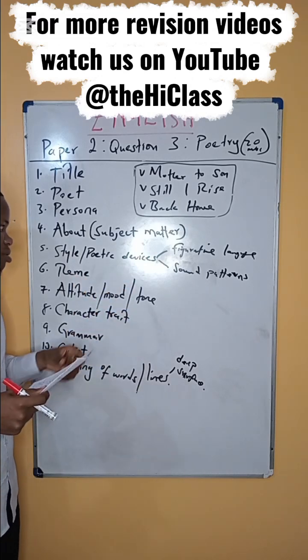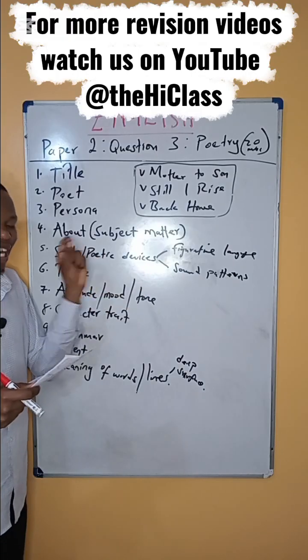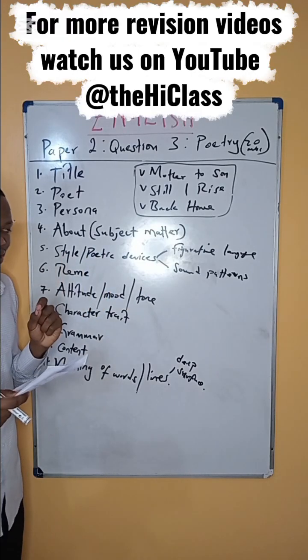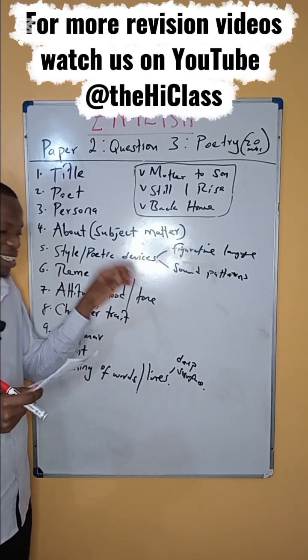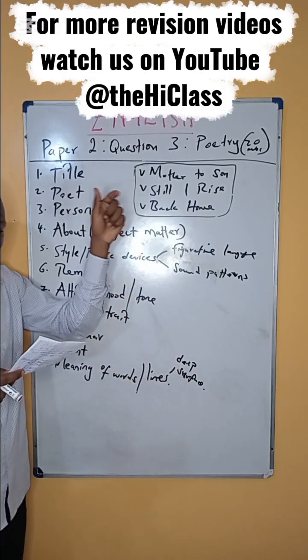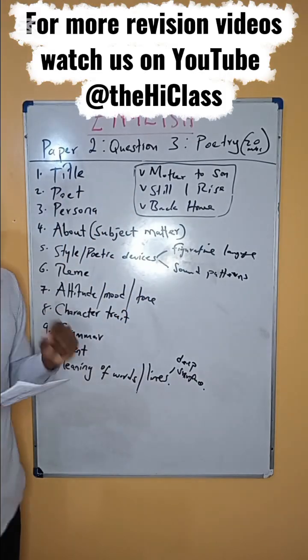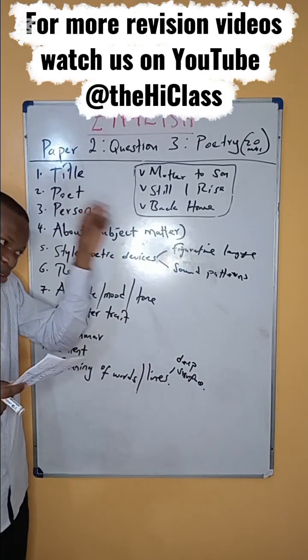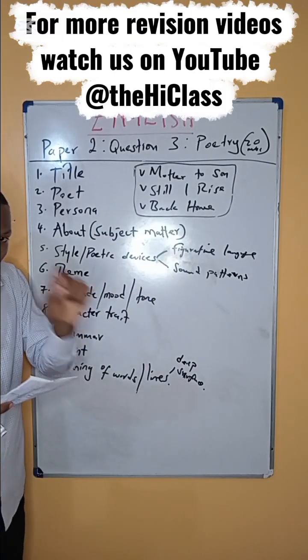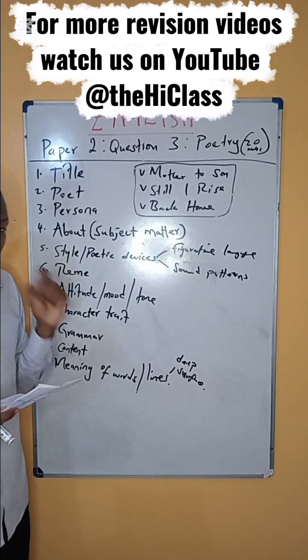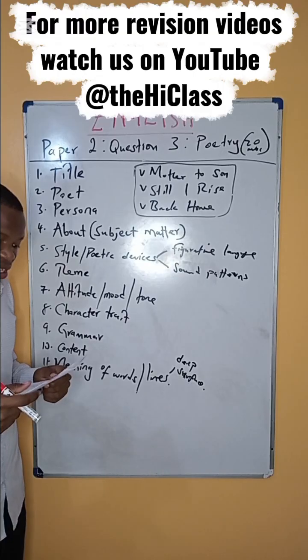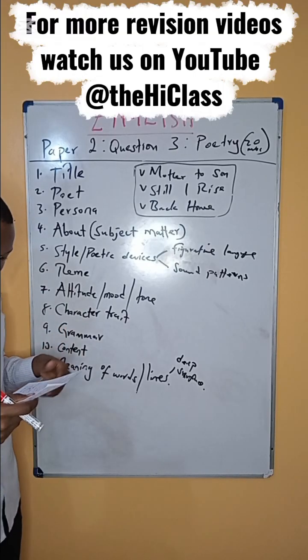Okay? So the trick is give an answer with the evidence, okay? The illustration, if you say a simile, go back to the poem, find that simile and put it there, okay? If you say irony, put the irony there, the style, then put the illustration there for you to score the full marks per question, okay? So I'll give samples from these poems.